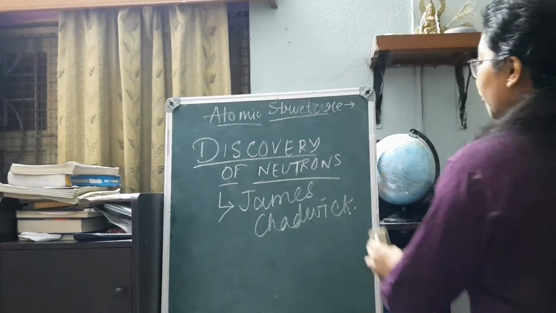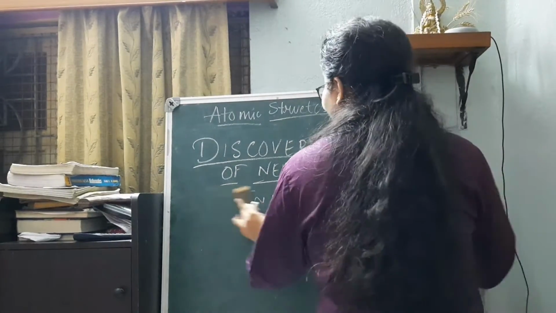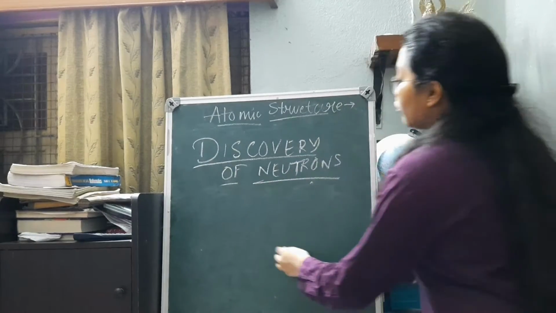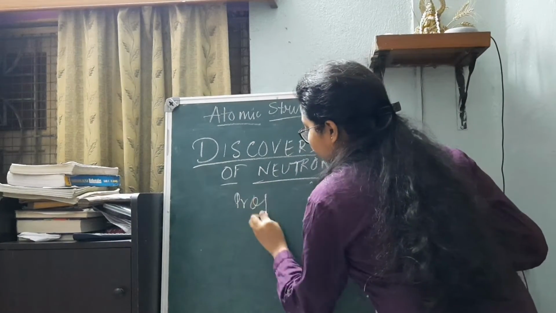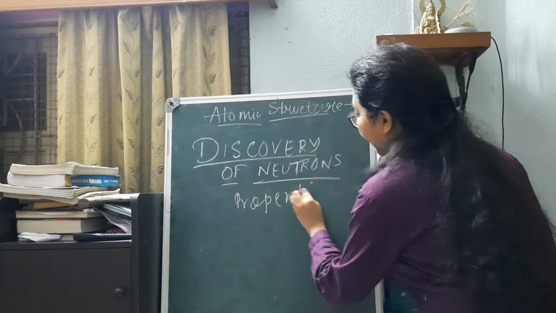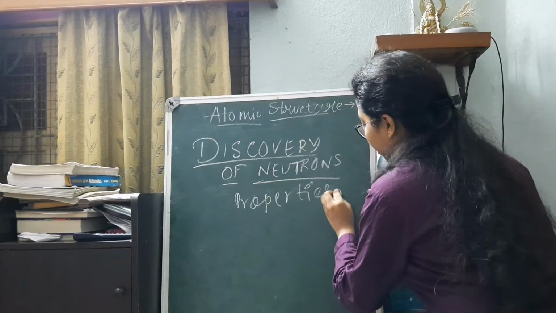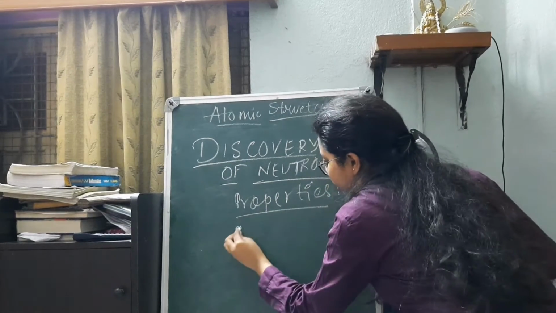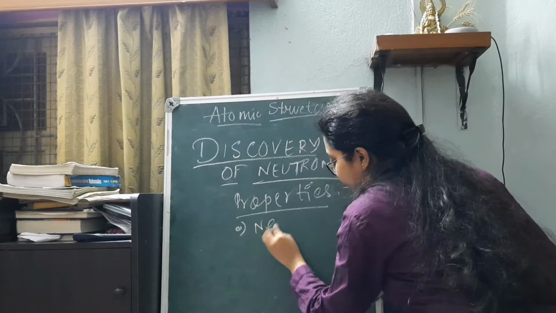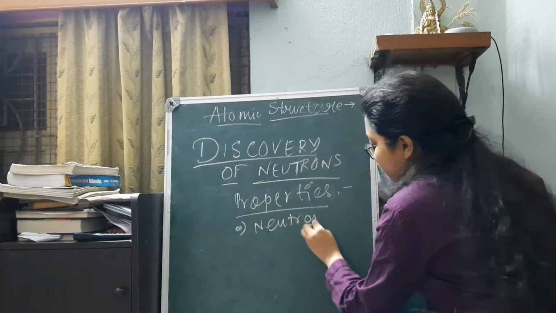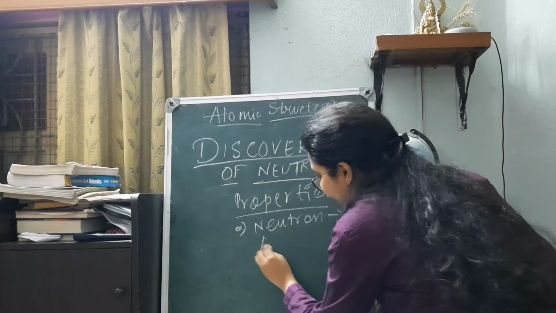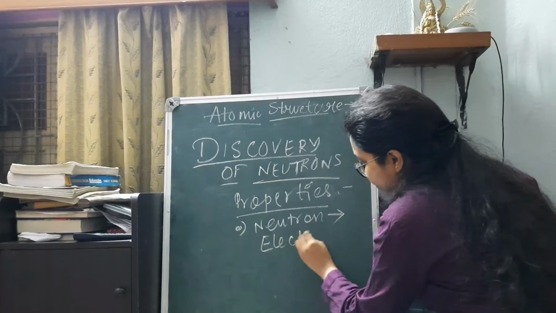As the name suggests, neutron means it is neutral. Electrically it is neutral. So the first basic property is, it is electrically neutral.